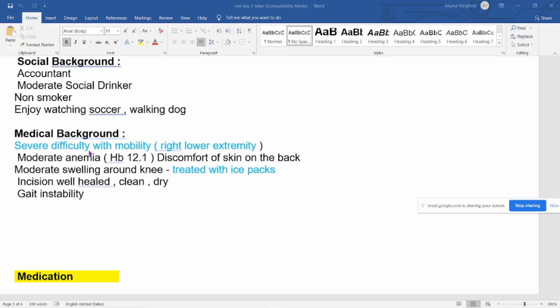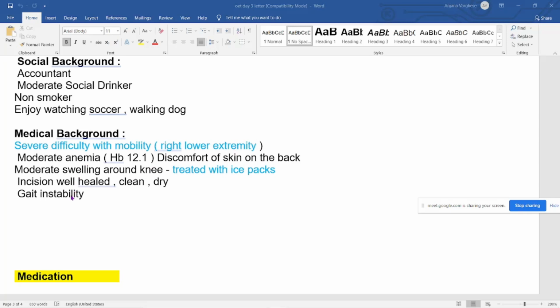In that case you can pick the sentence "treated with ice". Sometimes they will write some points specifically in hyphens. If you know one sentence like for ice application, it will be helpful. "Treated with ice pack" is a common sentence. Then one point is anemia. This is a knee surgery patient, and anemia won't be that important. Some disease related to skin won't be related to the knee surgery. In that case, you can just avoid this.